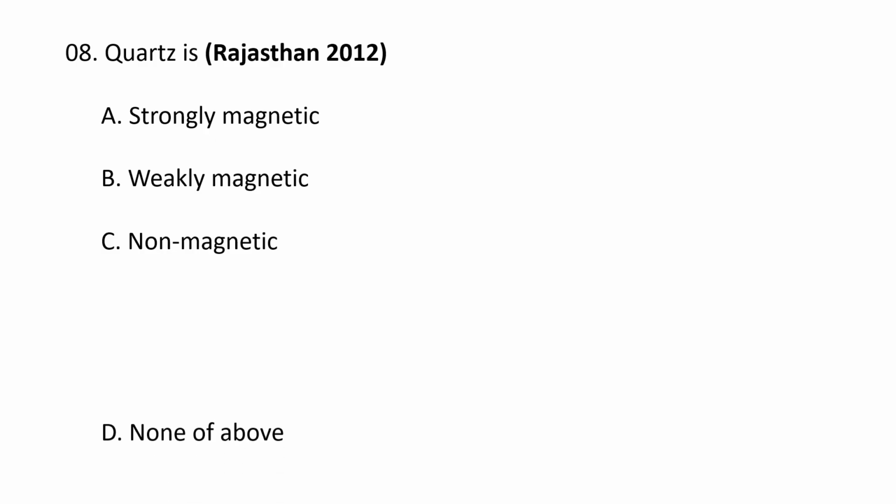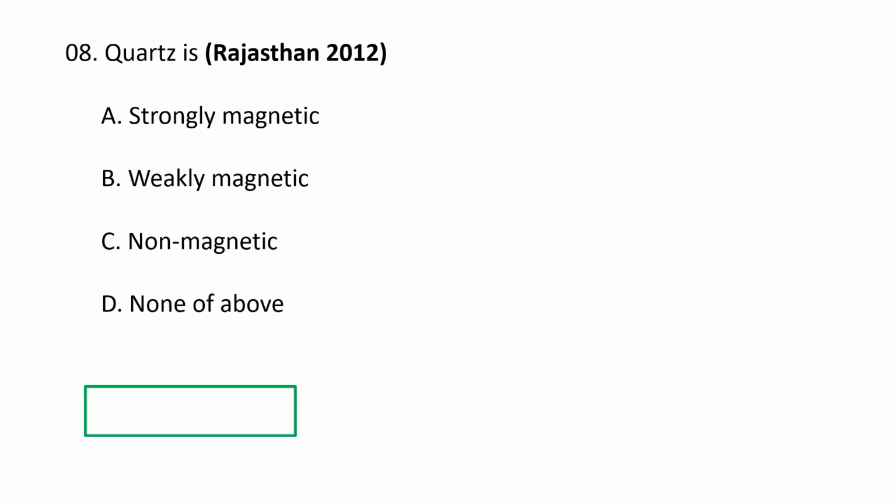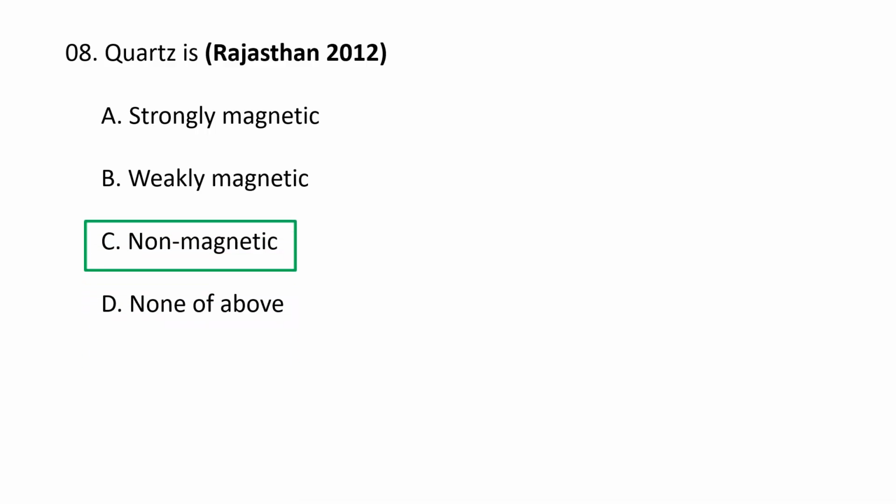Next question. Quartz is A. Strongly magnetic, B. Weakly magnetic, C. Non-magnetic and D. None of the above. So quartz is non-magnetic. Quartz is diamagnetic. That means it is weakly repelled by magnetic fields rather than being attracted like ferromagnetic materials.